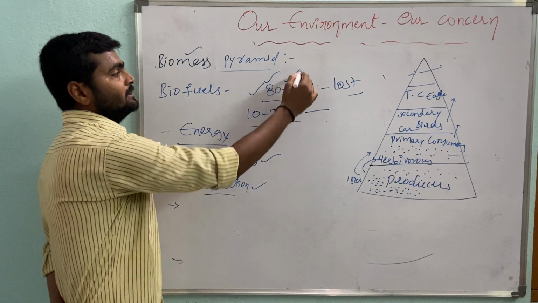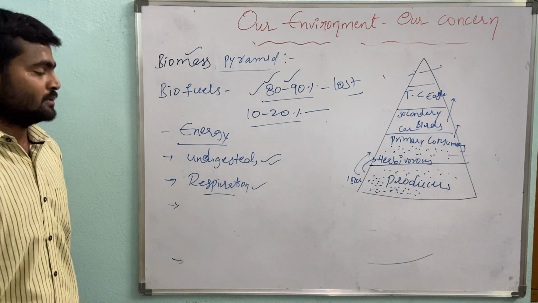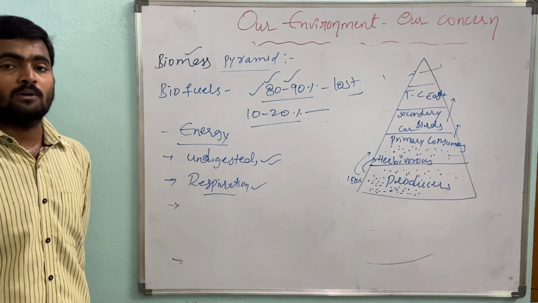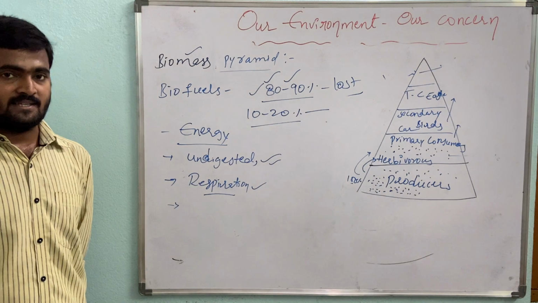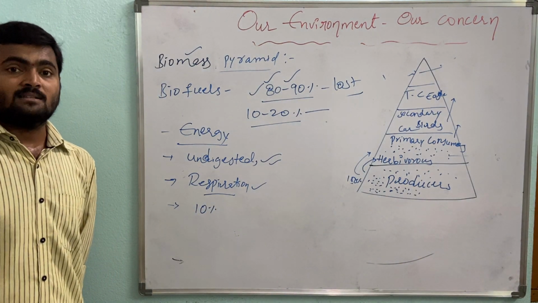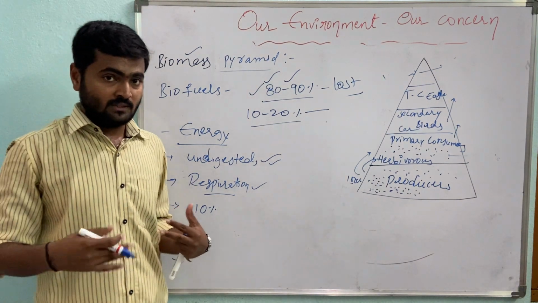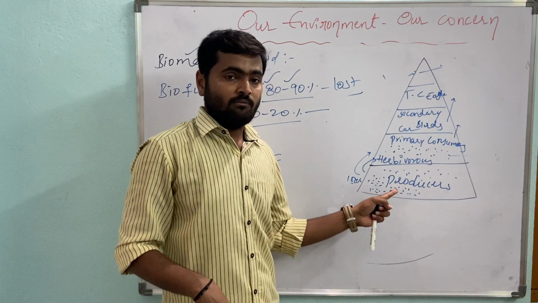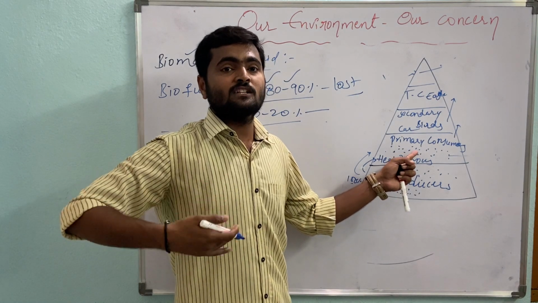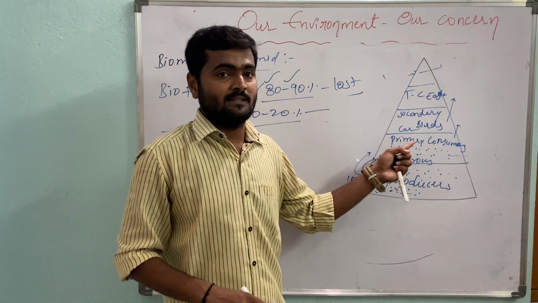In them, 80 to 90% is lost through undigested food during excretion, and in the respiration process to produce energy to perform the remaining processes. Only 10% of energy or biomass is utilized in the conversion into their body tissue. So if 100% of producers are consumed by the consumers, only 10% of their body weight increases, meaning only 10% of biomass increases.